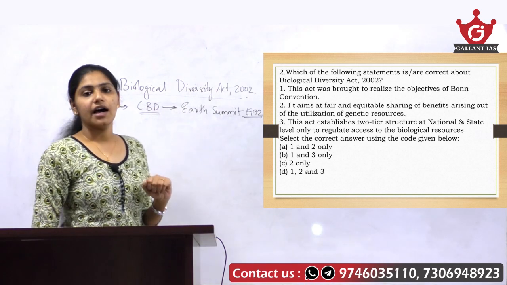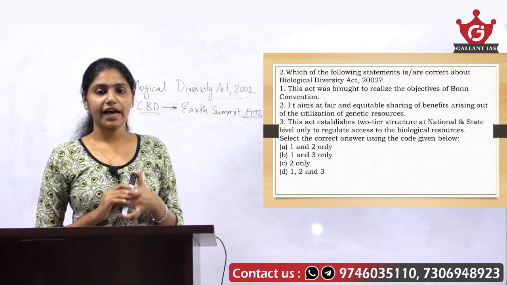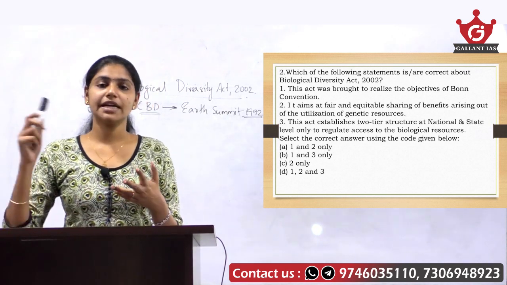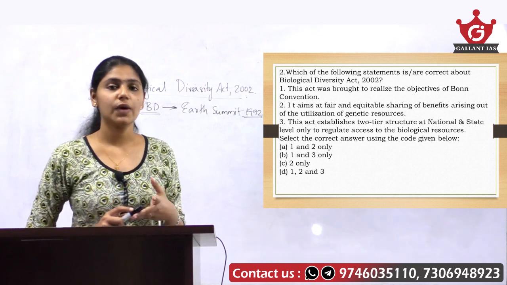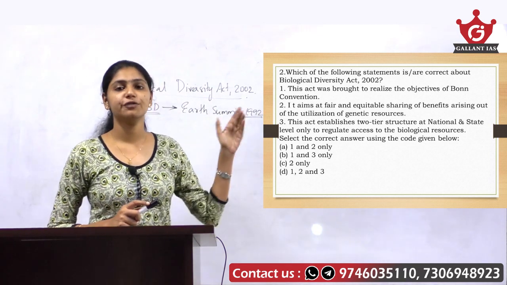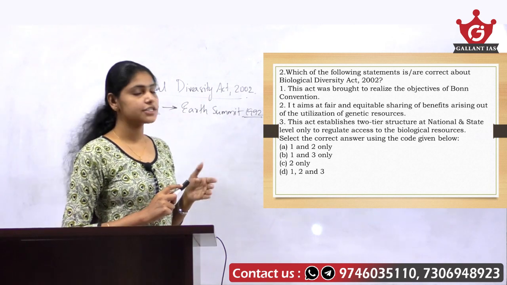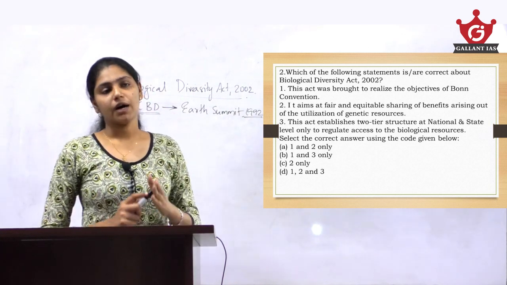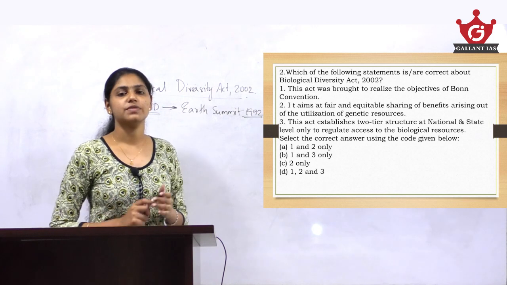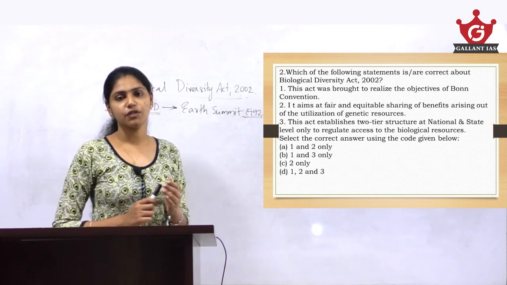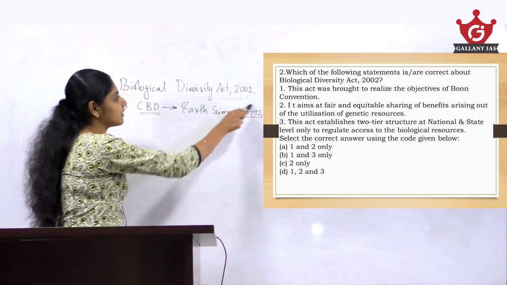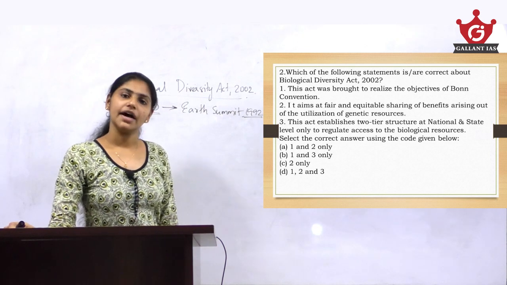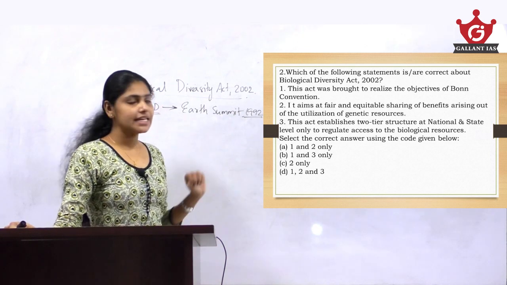The Convention on Biological Diversity aims for the conservation of biodiversity, the sustainable use of its components, as well as the fair and equitable sharing of benefits arising out of the utilization of genetic resources. So yes, that second statement is an objective of CBD under which the Biological Diversity Act is being constituted in our country, which means that the second statement is right. So here, yes, C is your answer.